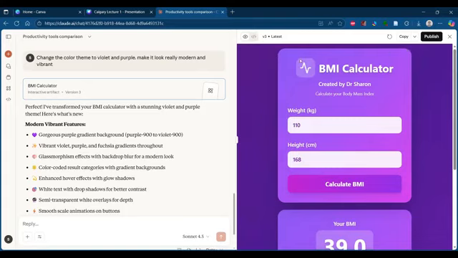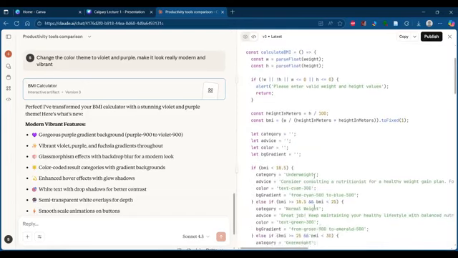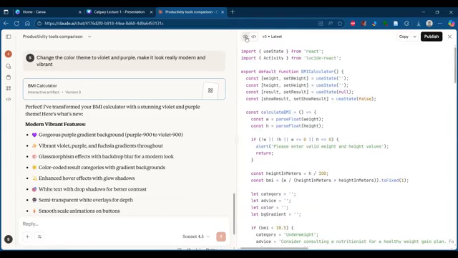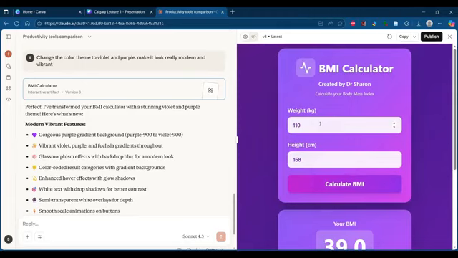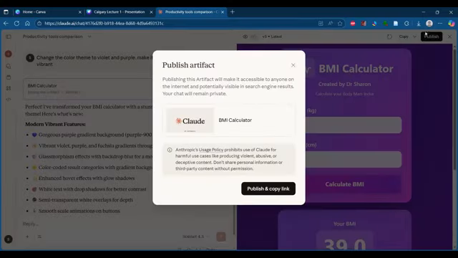In case you want to see what was the code that was used for creating this, the code preview option is available on this top right area. Click here and you can see the code. And there's an eye icon right next to that. So it will show the preview. Now, suppose you want to share it with others, you simply click on the publish button. The publish button is located on the top right corner.